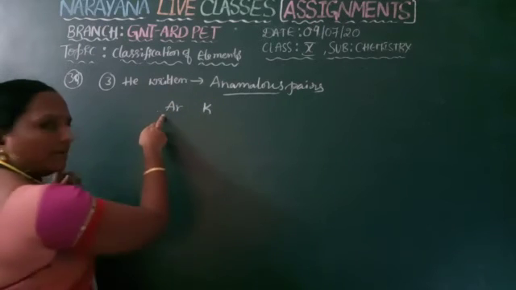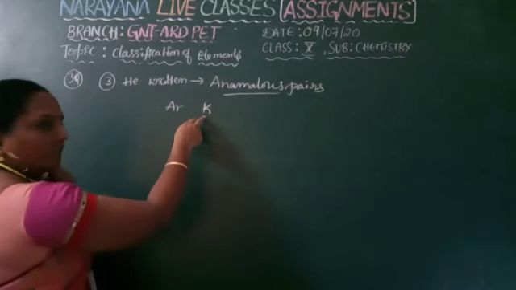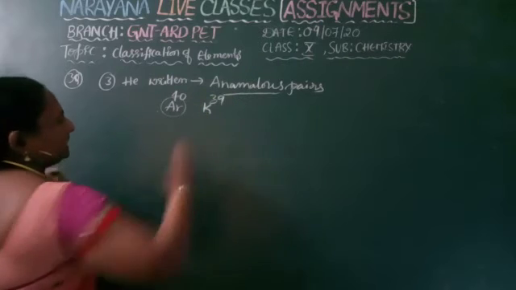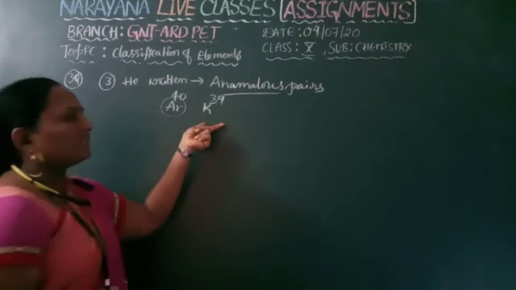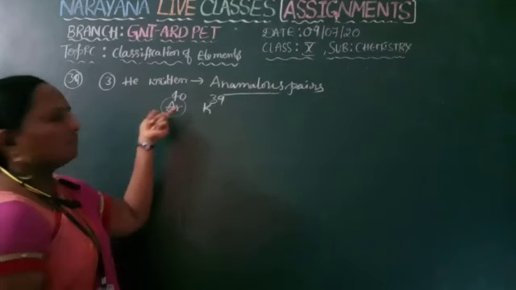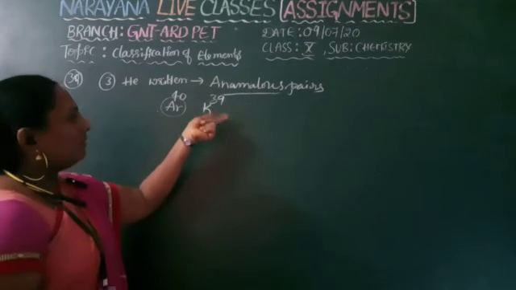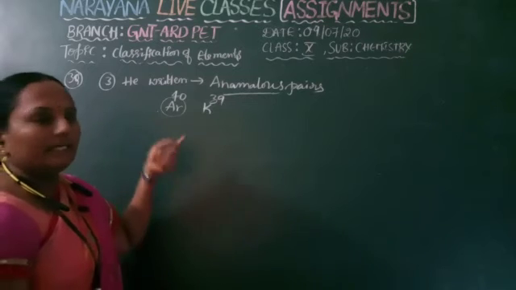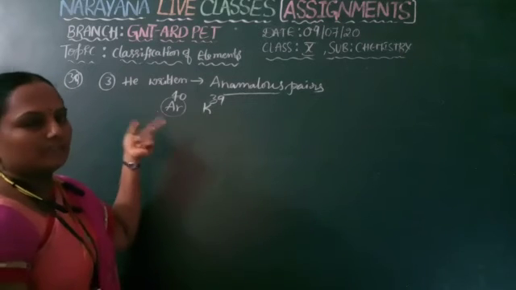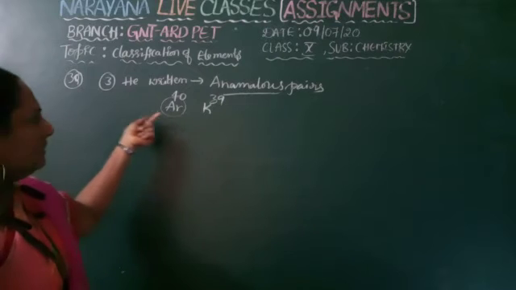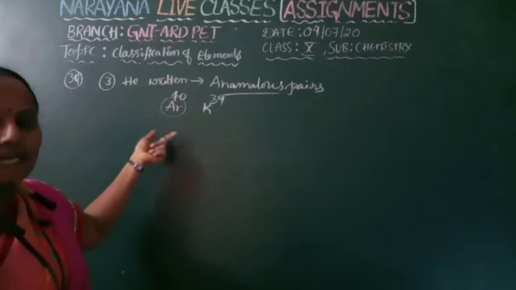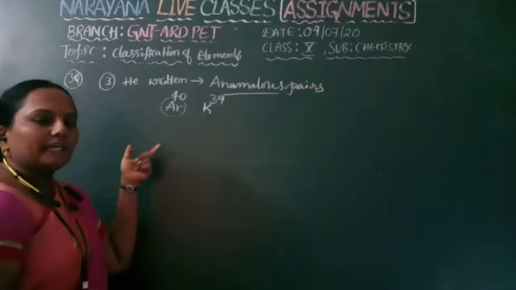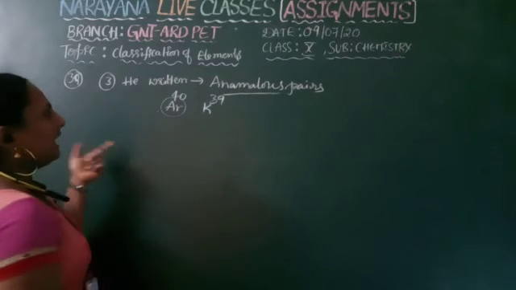argon, as we know, its atomic number is 18, potassium's is 19, but argon's mass is 40 and potassium's mass is 39. Means the succeeding element has lower atomic weight than the preceding one. That's why he gave a special name for those elements, anomalous pairs. Even though they are not following the exact trend of the atomic weight, he did not change their places.